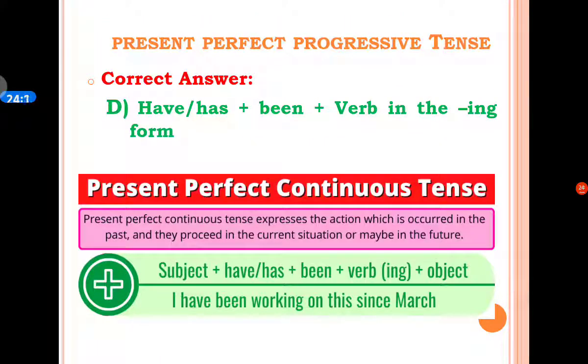And the correct answer is D option, have, has plus been plus verb in the ing form. The structure of present perfect continuous tense is have, has plus been plus verb in the ing form. Here is one example. I have been working on this since March. In this particular sentence, we have the same structure, that is have plus been plus verb in the ing form.